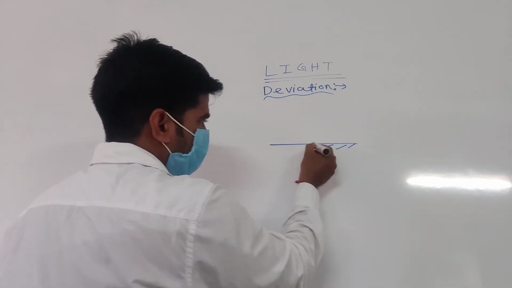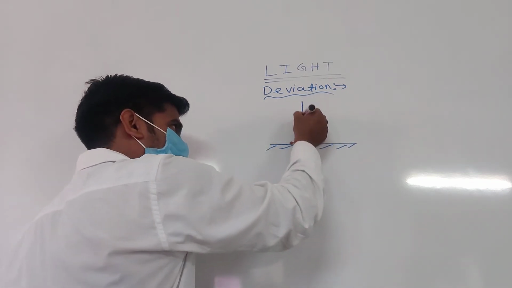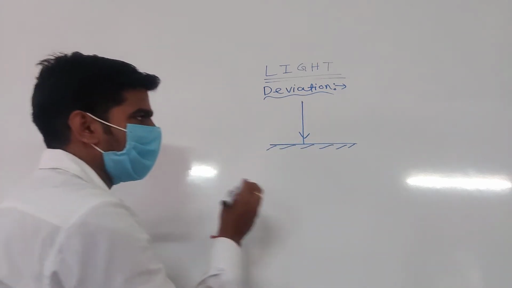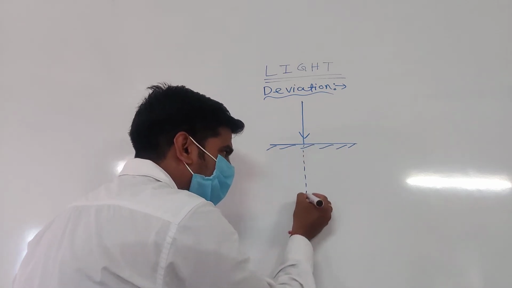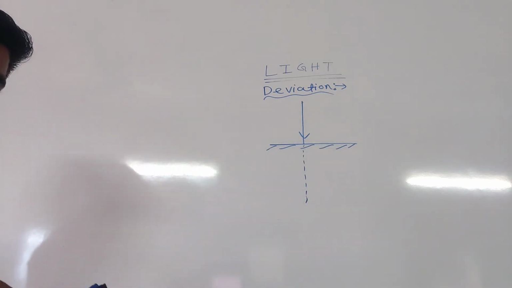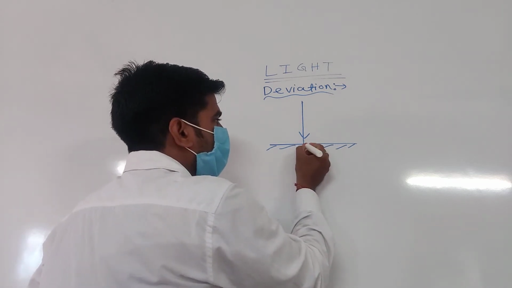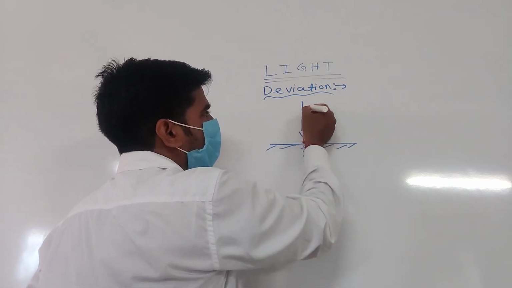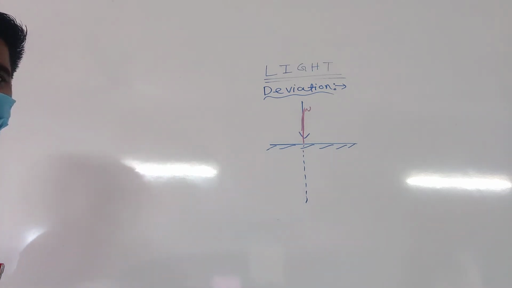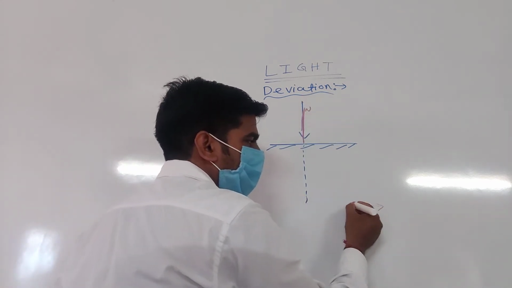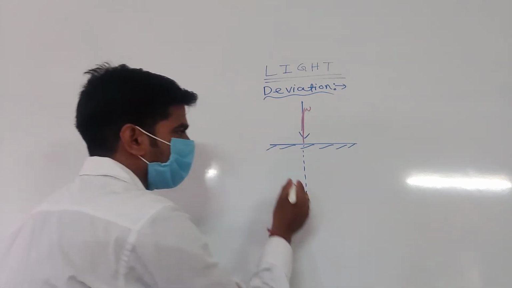Suppose this is a plane mirror. This is a ray of light. If there is no mirror, they move like that. Due to the presence of the mirror, this is the incident ray. Now you draw the normal. That means the normal is on the same path. So both the normal and the incident ray are in the same direction.